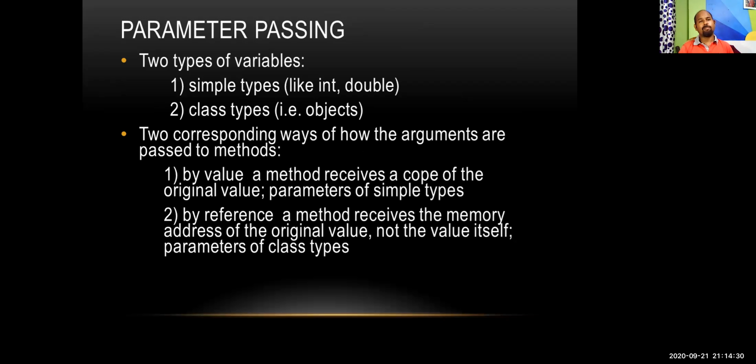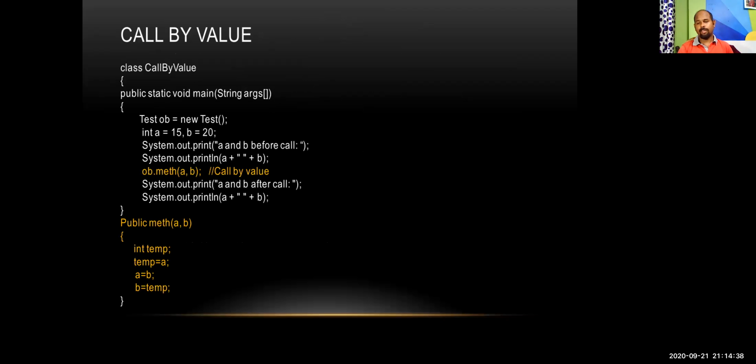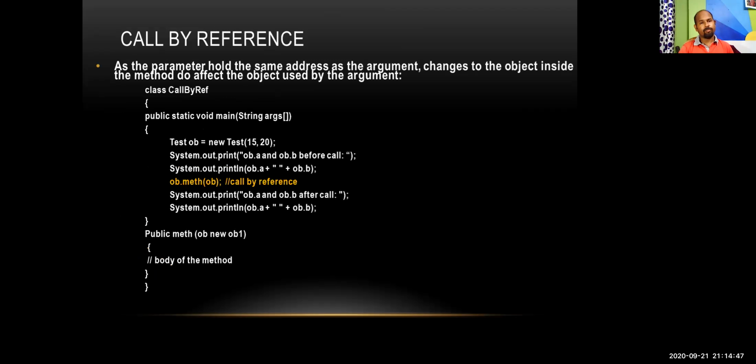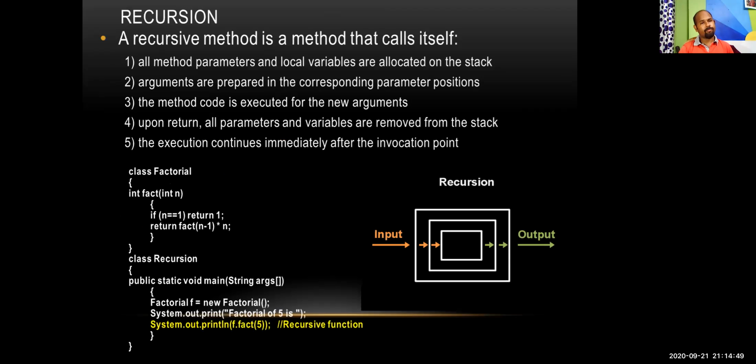And the parameters can be passed in two ways. One is calling by value, call by value, another is call by reference. Two types of things are there. We'll have examples for that. This is the example. You can use this code and you can check it in the online compiler. This is call by reference.